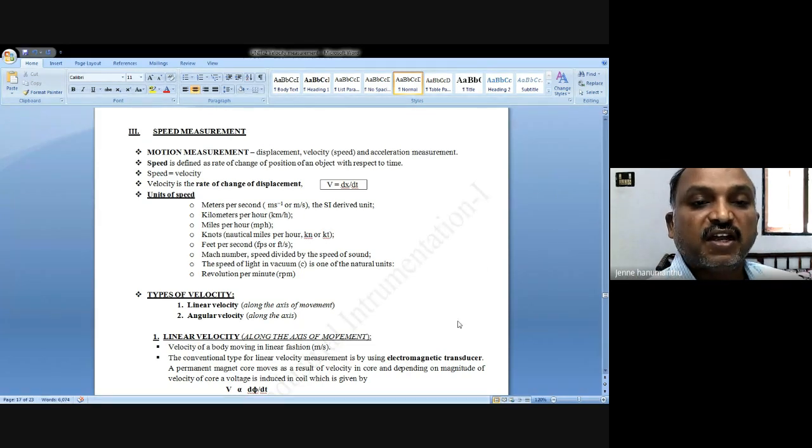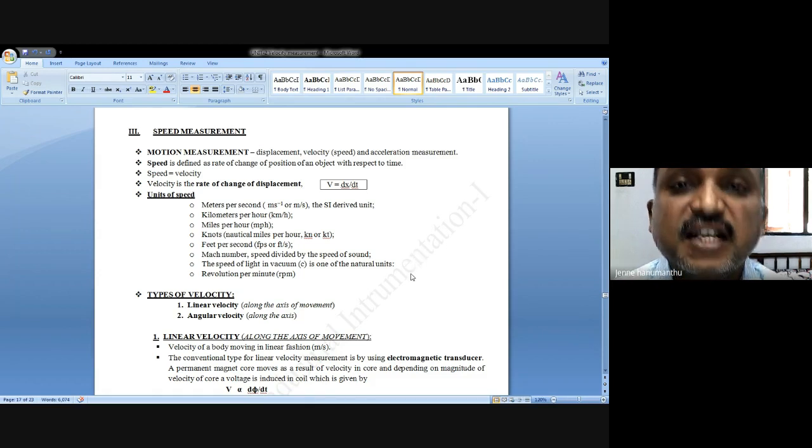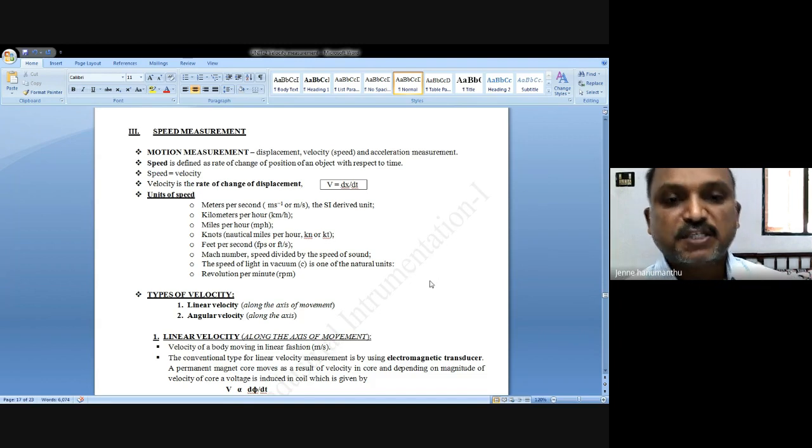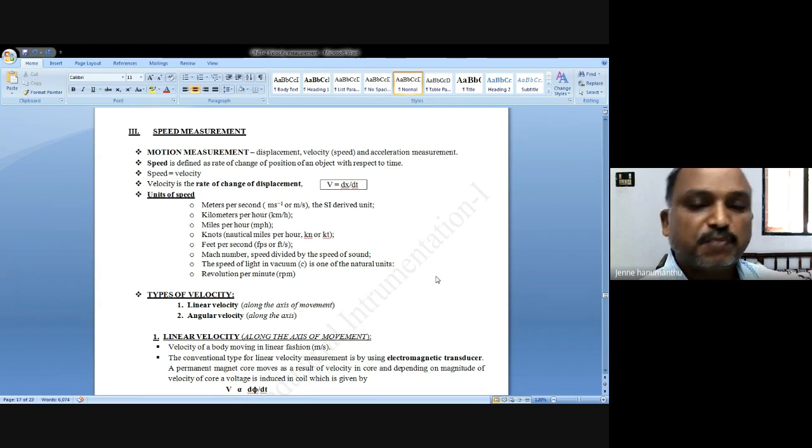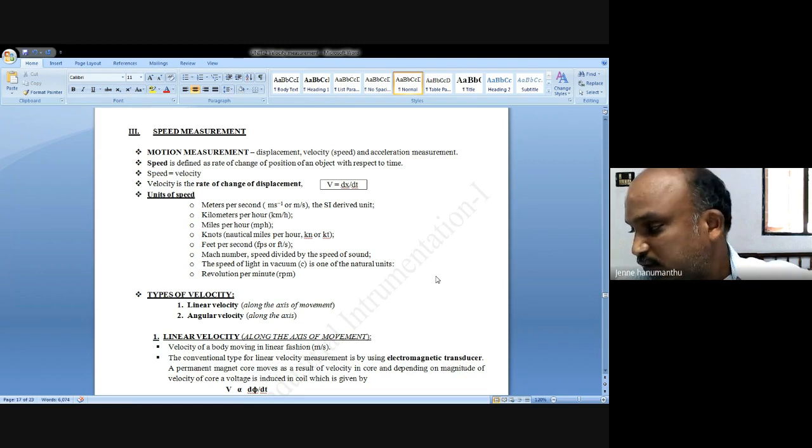So we can write velocity as dx by dt. What is x? x refers to displacement. If you represent x, that is linear displacement. Suppose if you represent small theta, it is angular displacement.